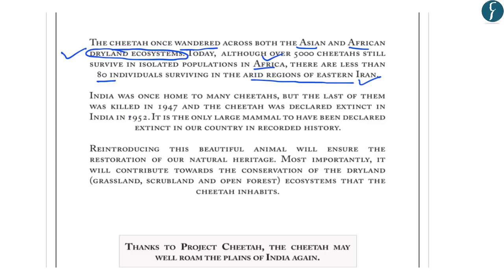Further, regarding the presence of cheetah in India, the report says that India was once home to many cheetahs, but the last of them was killed in 1947 and it was declared extinct in the year 1952. So the two important points that emerge are that cheetah is found in the dryland ecosystems. Presently it is found in Africa and Iran, and it was declared extinct in India in 1952.